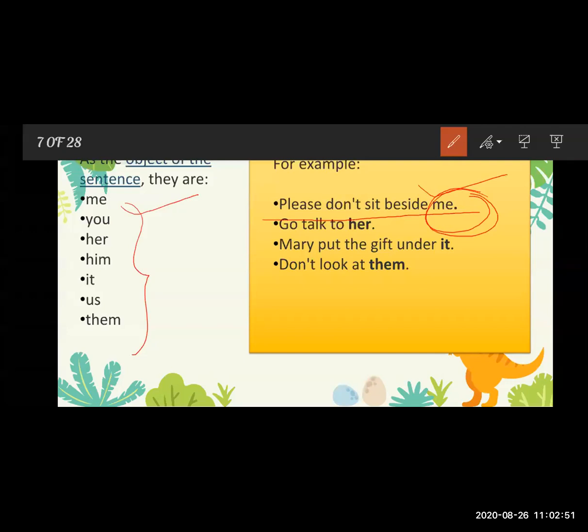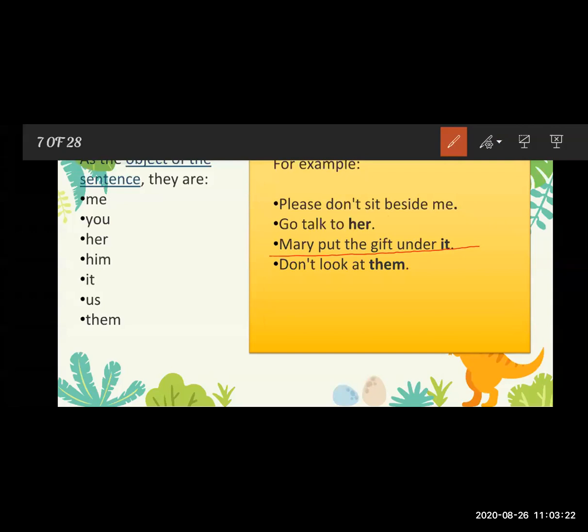Now see the next example: Go talk to her. In this sentence, her works as the object. Next example: Mary put the gift under it.